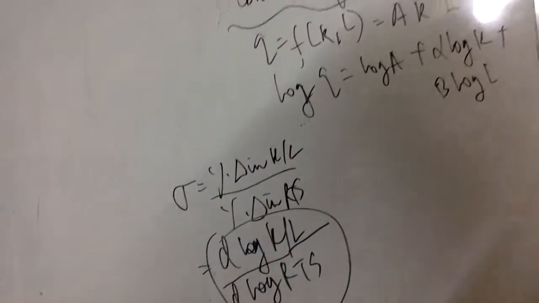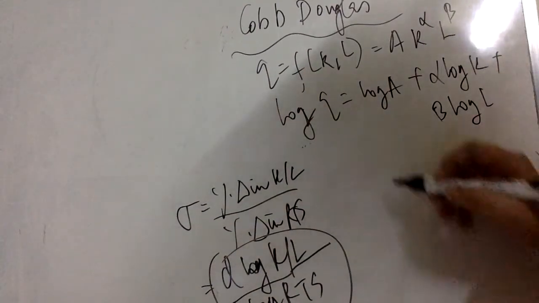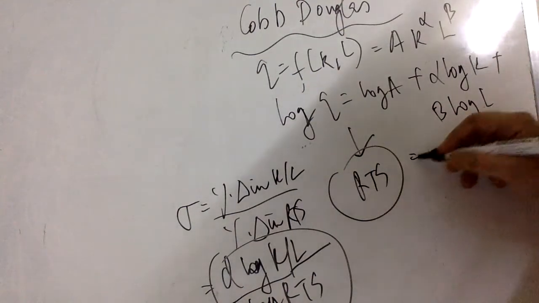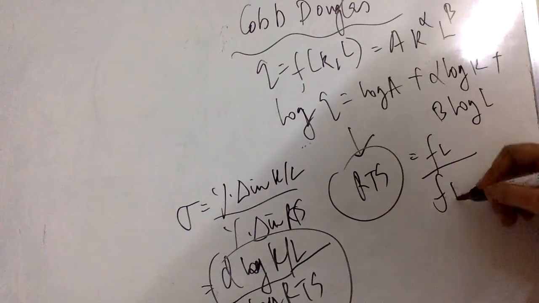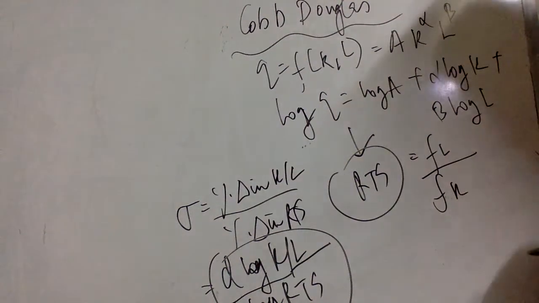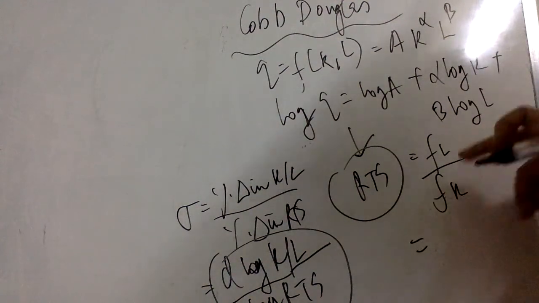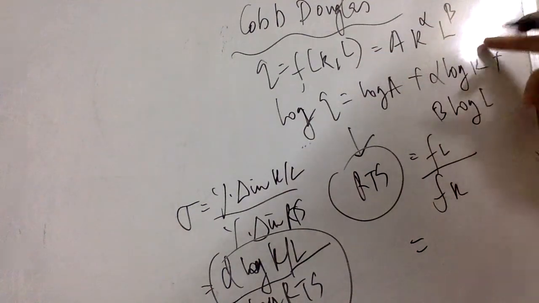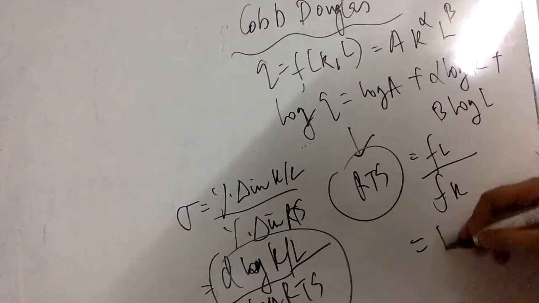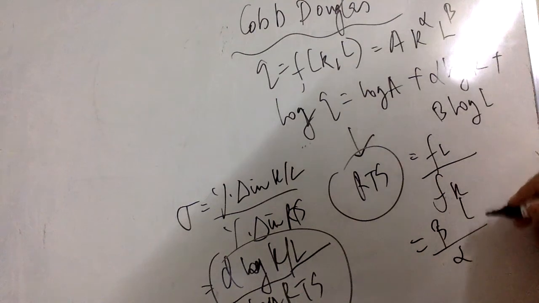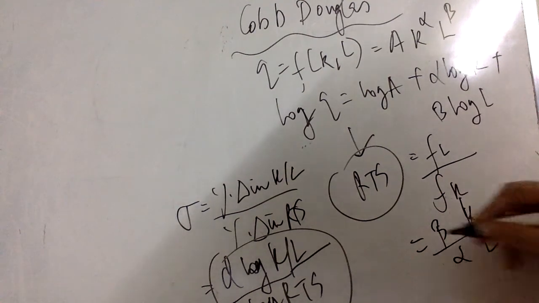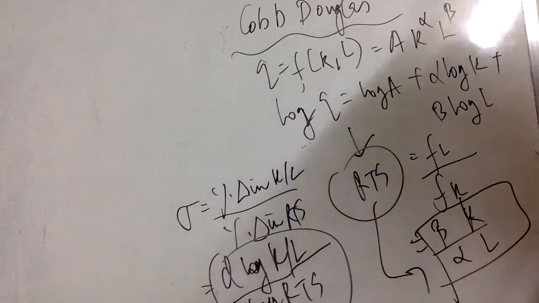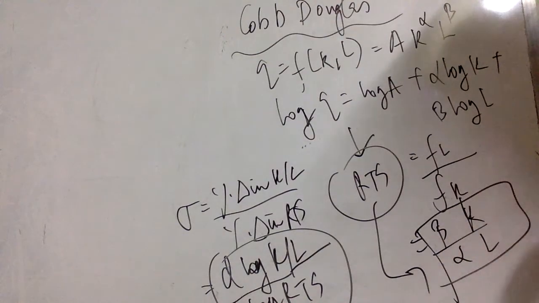Now for that, let me compute RTS. How do we compute it? Compute FL and FK, the marginal product of labor and the marginal product of capital. This value will come out to be beta by alpha times K upon L. Okay, this will be the RTS: beta by alpha times K by L.